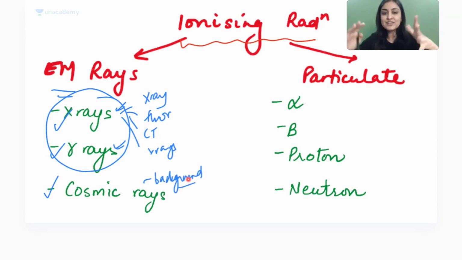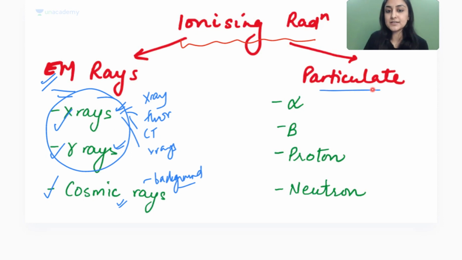Remember, we'll be studying that the general public also has a cutoff that you should be exposed to this much radiation. So where will they get the radiation from? It's this. Cosmic rays are the biggest source that they get their radiation from, background environmental radiation. Okay, so these are the rays from the spectrum which constitute ionizing radiation.